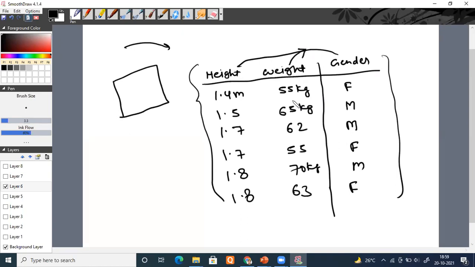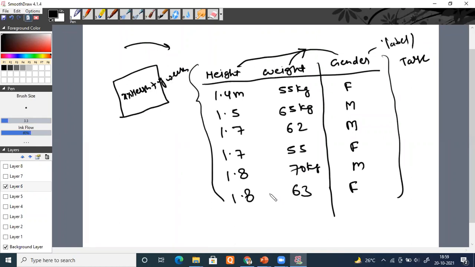Some sort of relationship you will try to find out between your output variable, which is also known as your label or target, and your input variable. Once you find that relationship, suppose it is some function of, let's say, x times height plus y times weight. This is the function which you derived. Okay, this is being done.